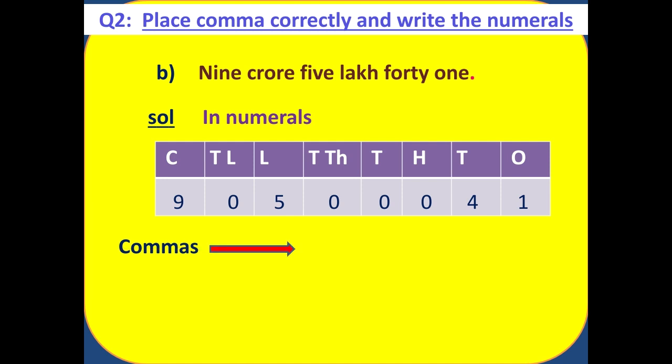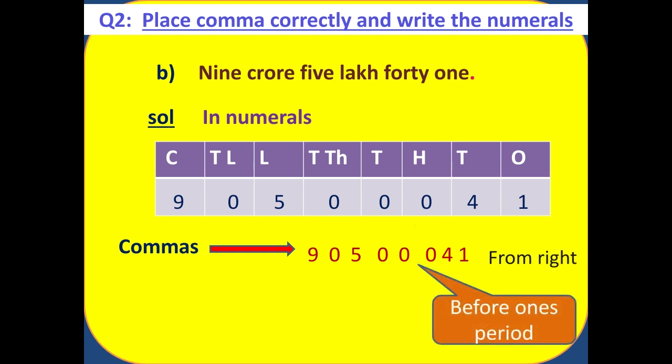Now next we need to insert the comma. Again we have written the number. Now again we will move from right to left. This is ones, this is tens, and this is hundred. So before the ones period, again we are going to insert a comma.